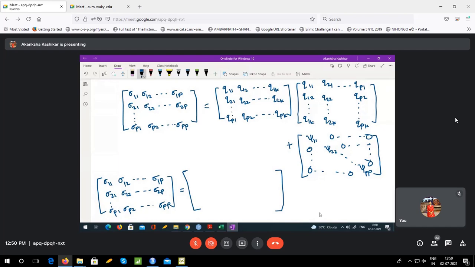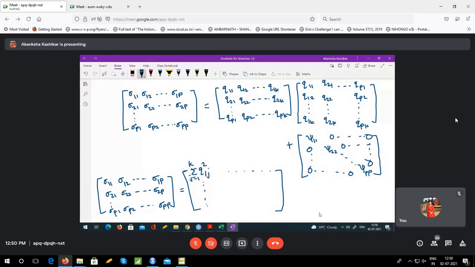Okay, so let me write this product. So I have first row, first column here. So Q11, and because it is transposed, basically it will be Q11 square, Q12 square up to Q1k square. So I can write it as sum over Q1j square, j going from 1 to k. Am I right? Then I will have some other entries here. I'm not worried about them right now.